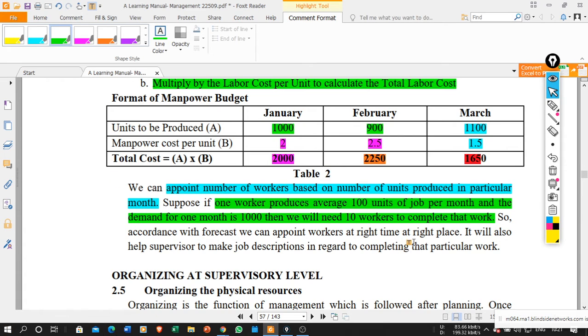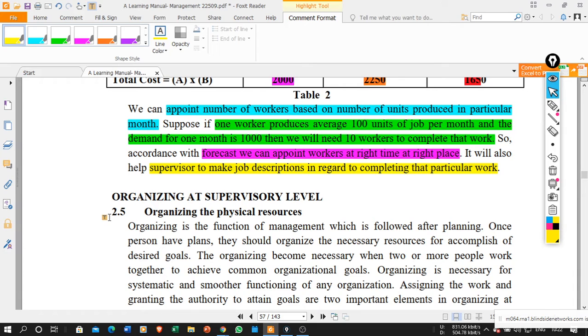So when I appoint or recruit the 10 workers, I will achieve my target of 1000 pieces. According to the forecast, we can appoint workers at the right time at the right places. If you already have planning regarding this, we can appoint the right number of workers at the right places and at the right time. It helps the supervisor to make job descriptions to complete the particular work. As a supervisor, it will definitely help you, because your target can be achieved since the manpower is available to accomplish that task.